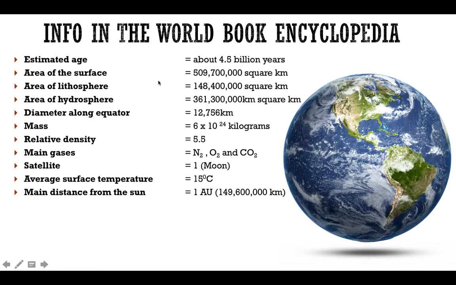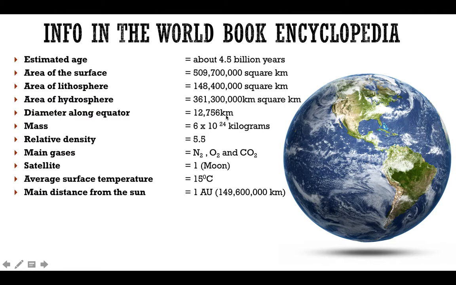The area of the surface is 509,700,000 square kilometers. Similarly, the area of the lithosphere, meaning the area of land, is 148,400,000 square kilometers. The area of the hydrosphere, as you can see, the water surface area is more than the land, so its area is 361,300,000 square kilometers.